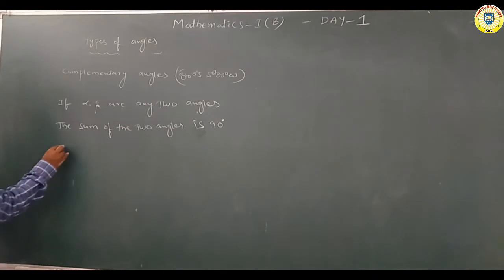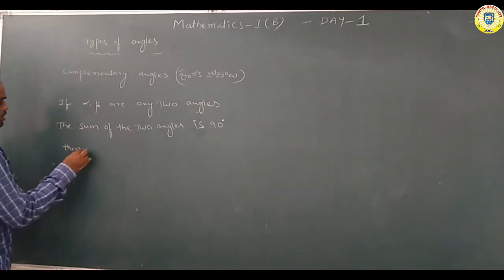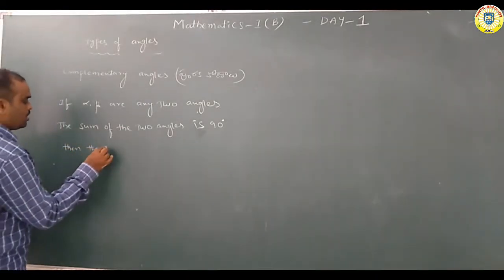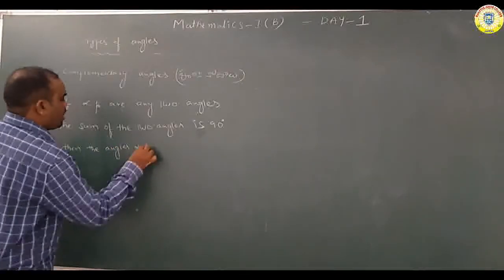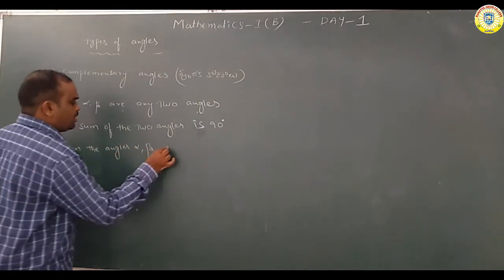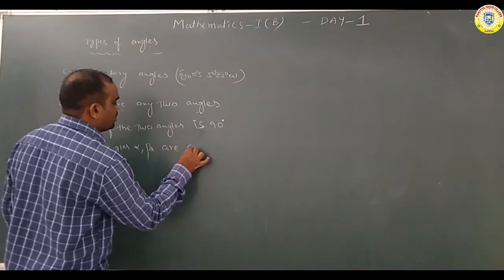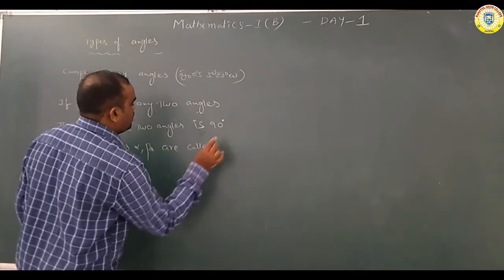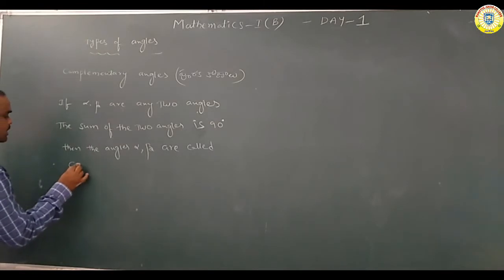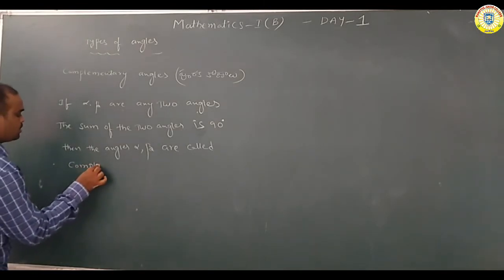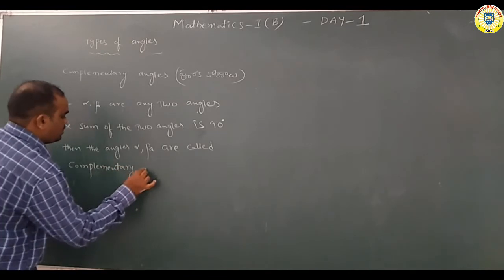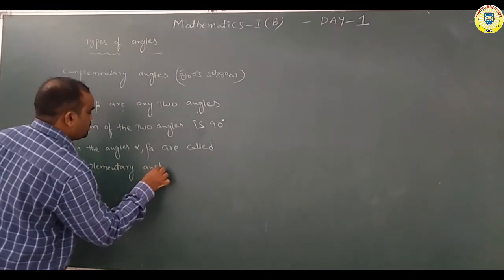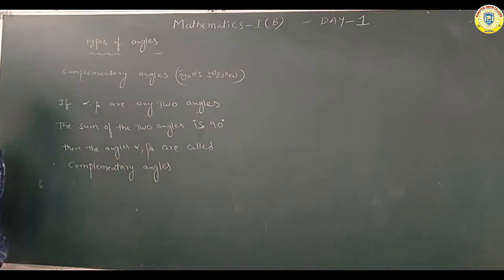Then the angles alpha, beta are called complementary angles.